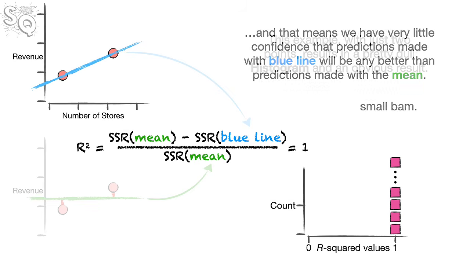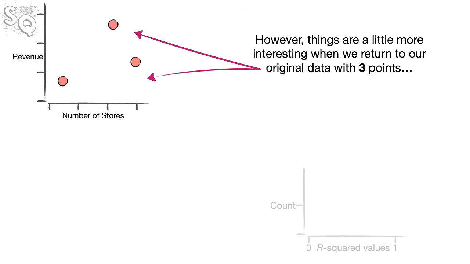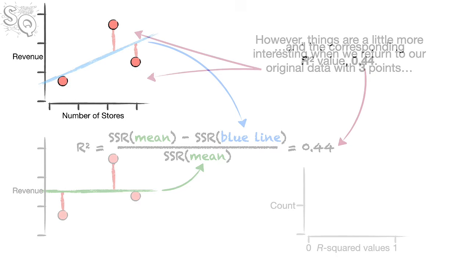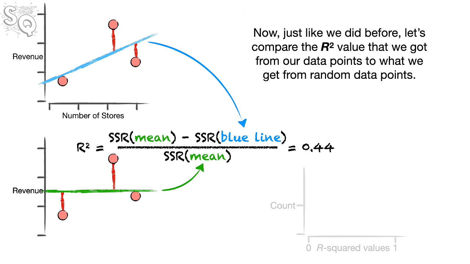Small bam. This example, with just 2 points, results in a pretty dull histogram and an obvious result. However, things are a little more interesting when we return to our original data with 3 points, and the corresponding r squared value, 0.44. Now, just like we did before, let's compare the r squared value that we got from our data points to what we get from random data points.